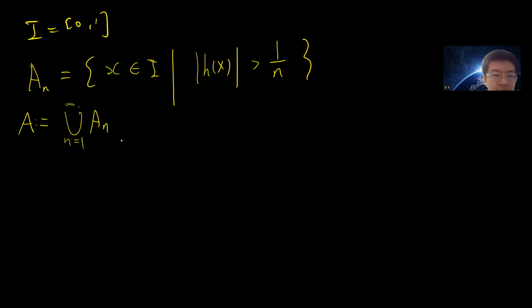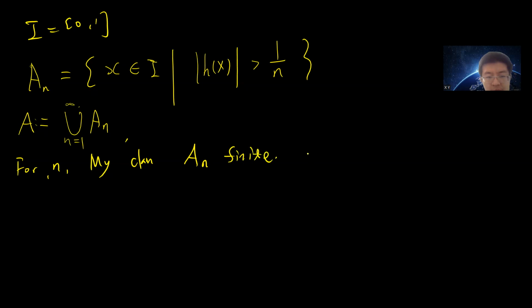So what I want to say is that, let's say I take A_n. For every n, my claim is that A_n is finite.